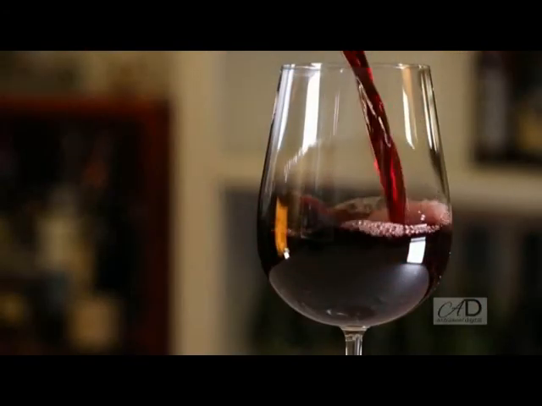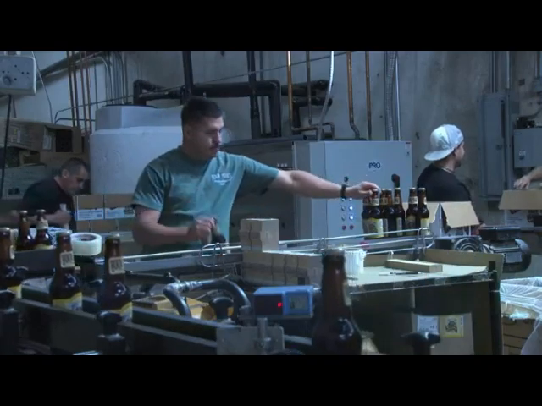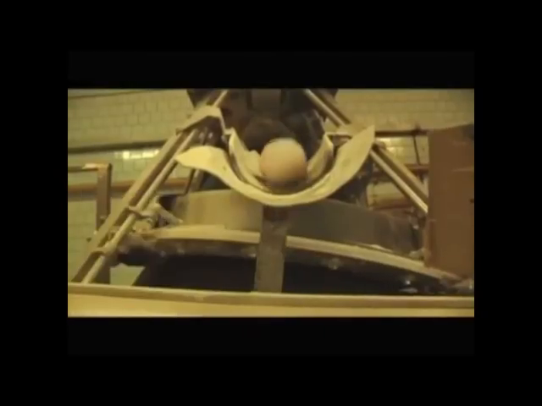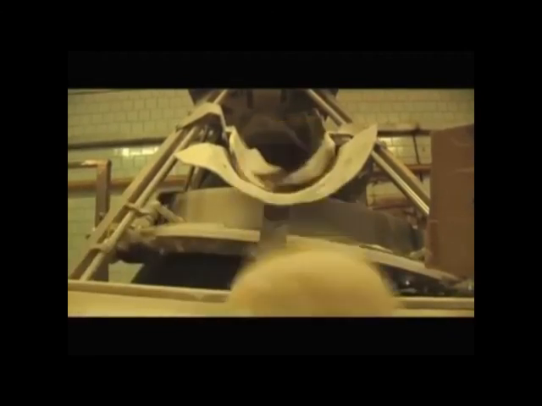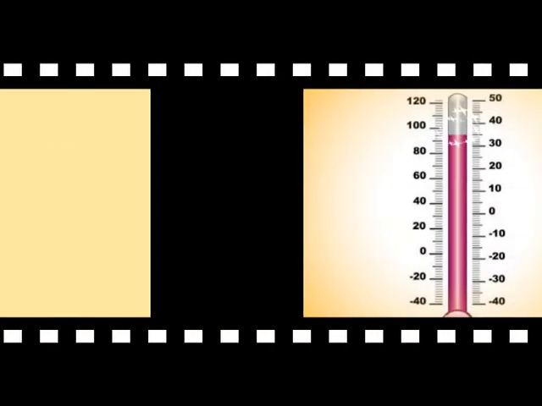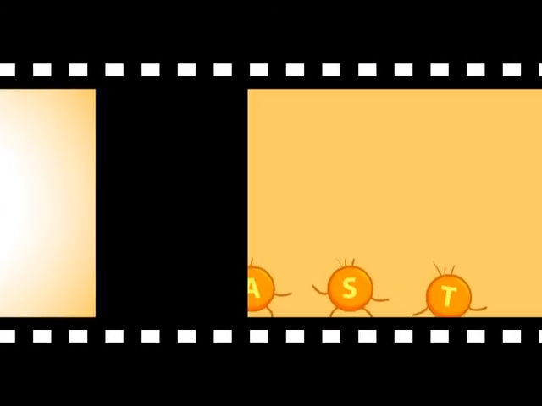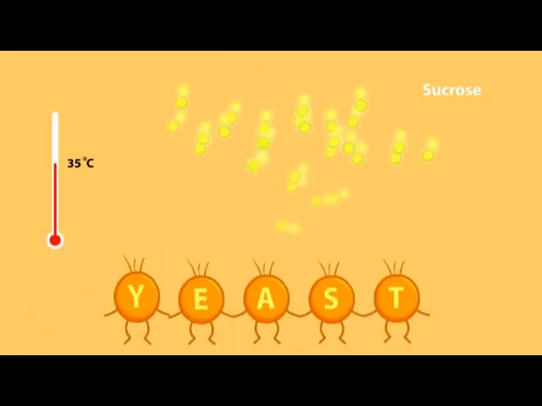Yeast can be used for many purposes in our daily lives. For example, making wine, making beer, and baking. Yeast can consume different food sources to respire in these activities. From our experiment, sucrose is the most suitable food source, and 35 degrees Celsius is the optimal temperature for them.